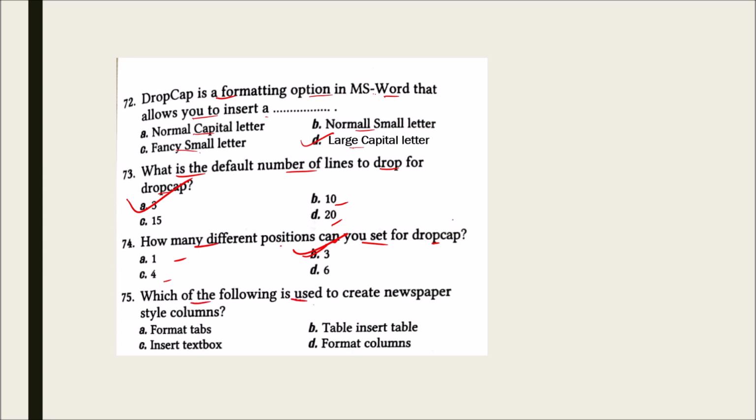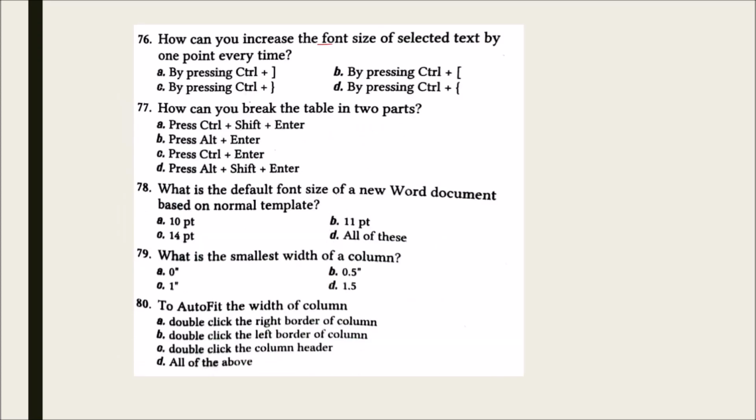Which of the following is used to create newspaper style columns? Format tabs, table, insert text box, format columns. And the correct option is format columns. How can you increase the font size of selected text by 1 point every time? By pressing Ctrl plus opening square bracket, by pressing Ctrl plus closing square bracket, by pressing Ctrl plus closing curly braces, and by pressing Ctrl plus opening curly braces. And the correct answer is A, that is by pressing Ctrl plus closing square bracket.